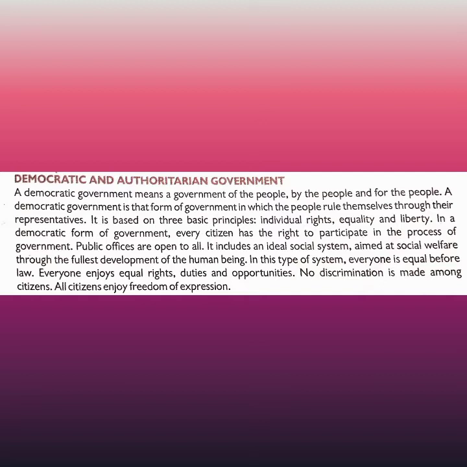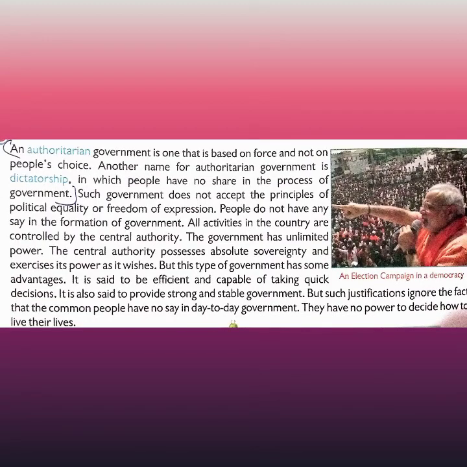So firstly we have read the democratic form of government. Now we will study authoritarian government. Authoritarian government is one that is based on force and not on public choice. Another name for authoritarian government is dictatorship, in which people have no share in the process of government. Such a government does not accept the principle of political equality or freedom of expression. People do not have any say in the formation of government. All activities in the country are controlled by the central authority, and the government has unlimited power.